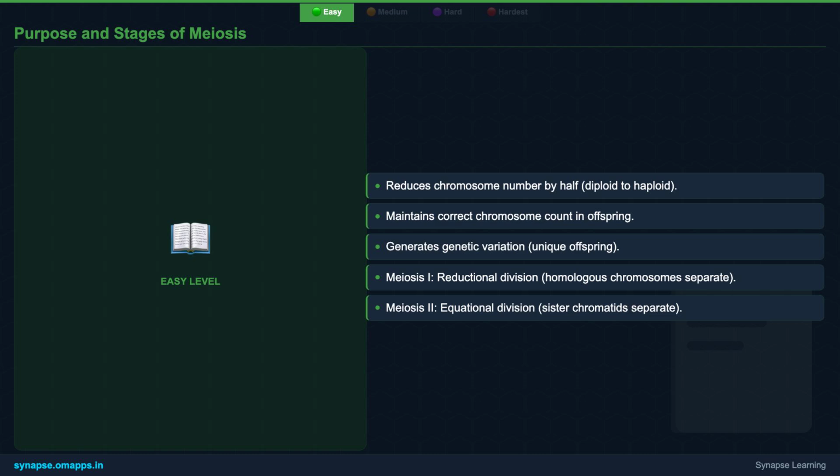It accomplishes this through 2 main divisions: meiosis I, which is the reductional step, and meiosis II, which is more like a regular cell division but for haploid cells. The end result? 4 unique haploid cells, ready for their role in creating new life.